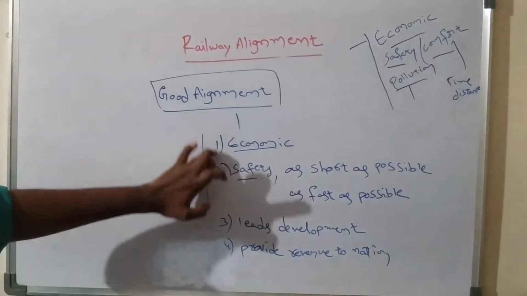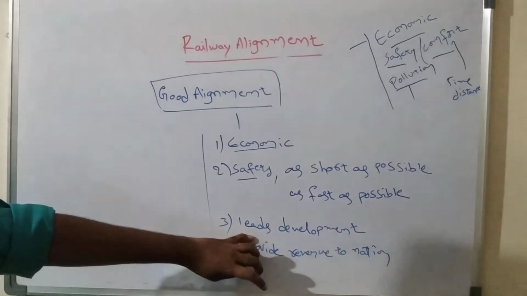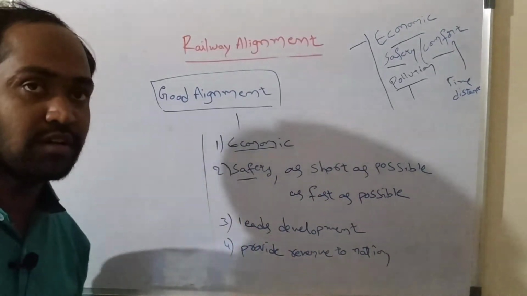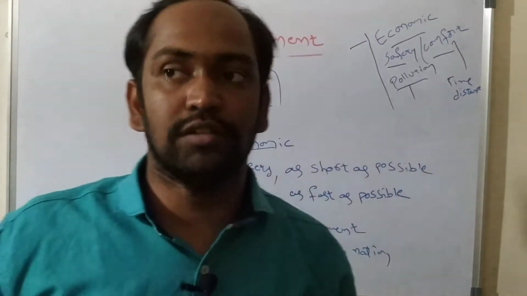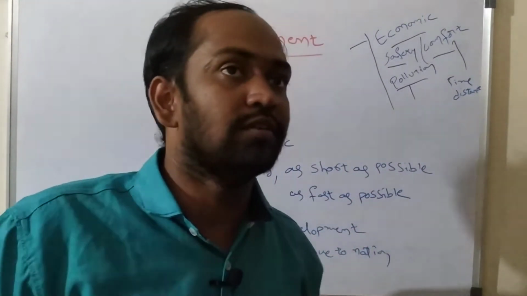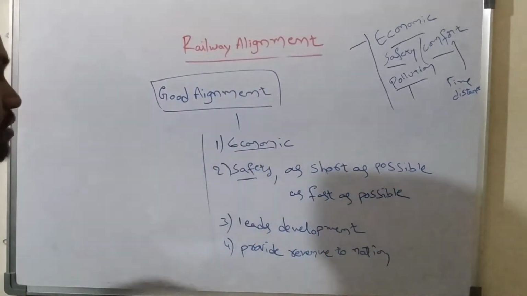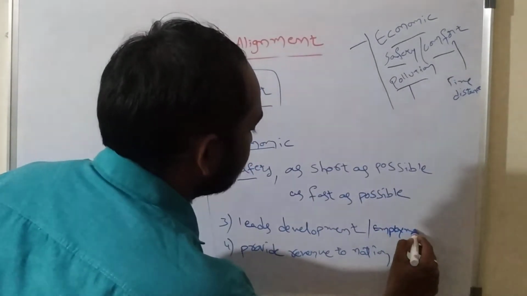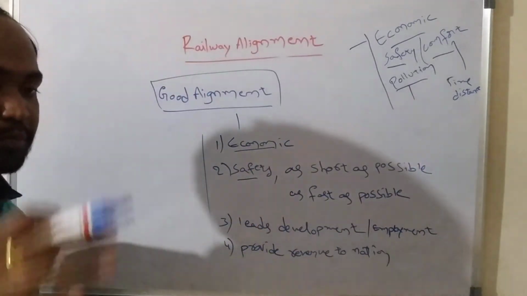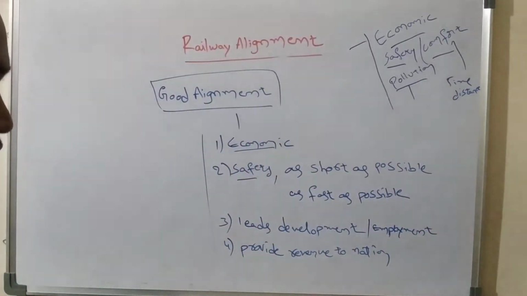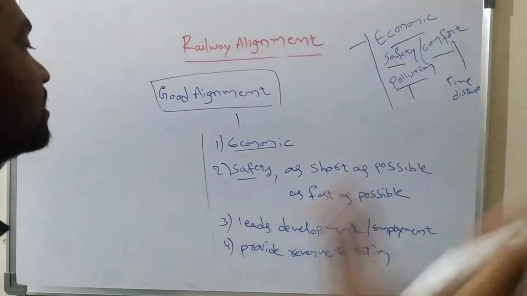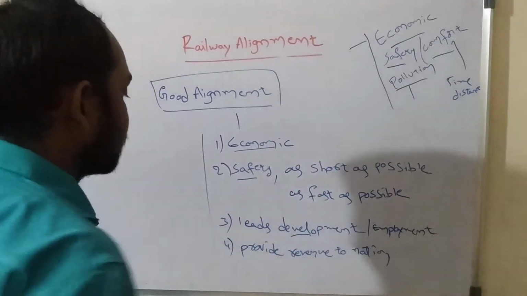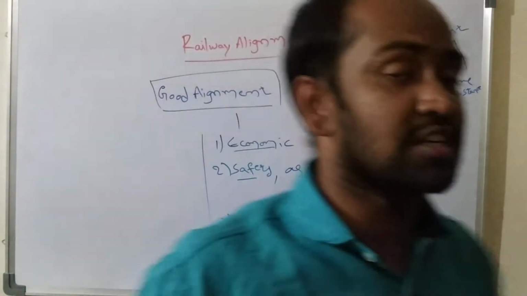It should be economic, it should be safe and comfortable, it should lead to some development. It means development of backward areas, industrialization, rural areas, agriculture, or the economy of poor people. In the sense of development, it can come under employment, if it can provide employment, or it can convey people from rural or backward areas to the centers where employment is there. And also it can provide some revenue to the nation or to its responsible body.